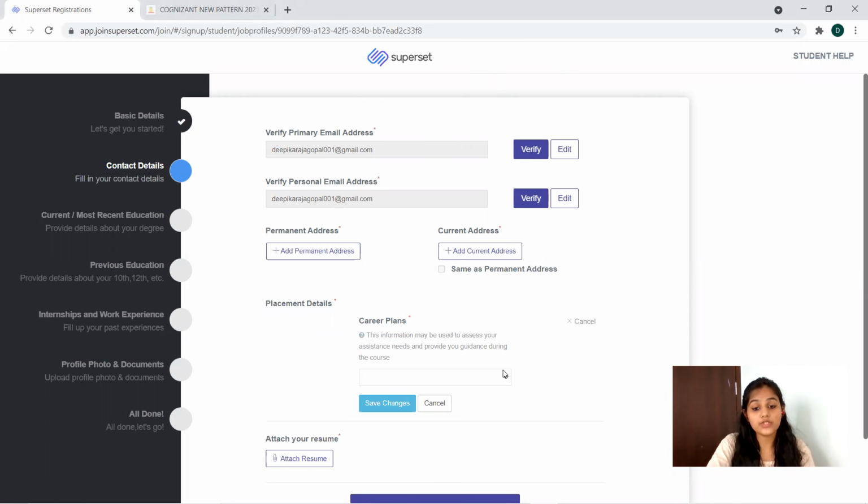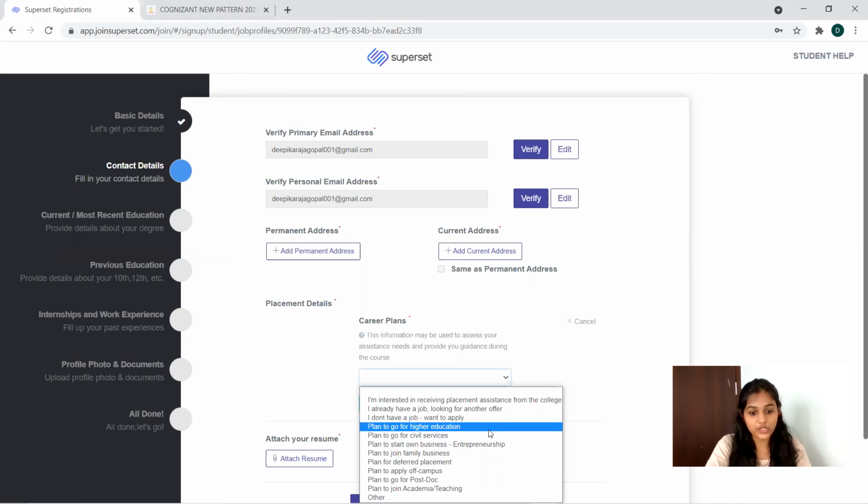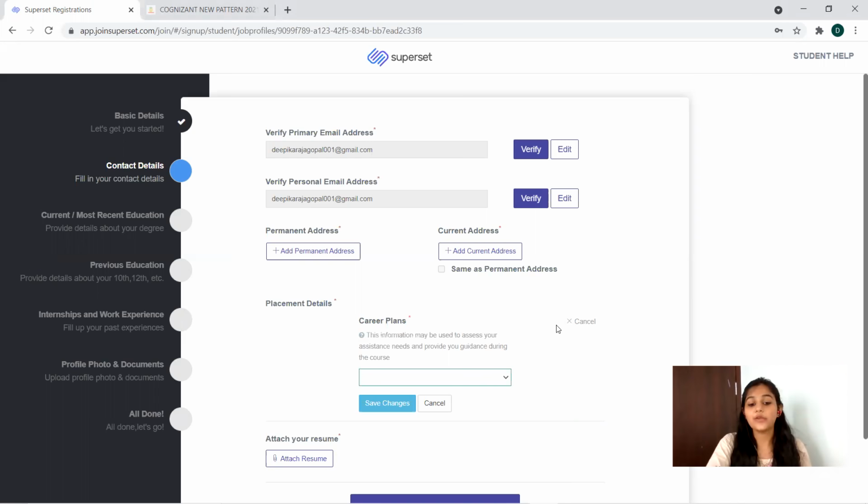This information will be used to assess your assistance need and provide you guidance during the course. So I can give among this: I'm interested in receiving placement assistance from the college, I already have a job, I don't have a job and want to apply, plan to go for higher education, plan to go for civil service, everything. Like what is your career requirement? You can provide it there because Superset will be helping you there.